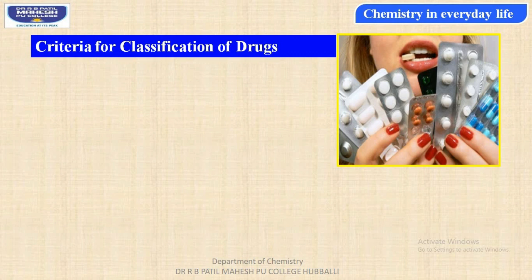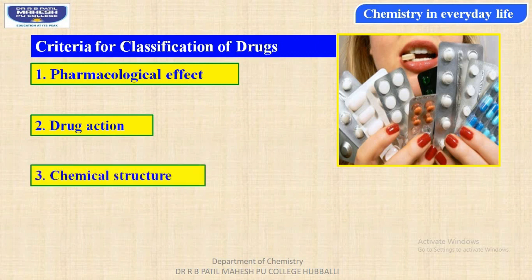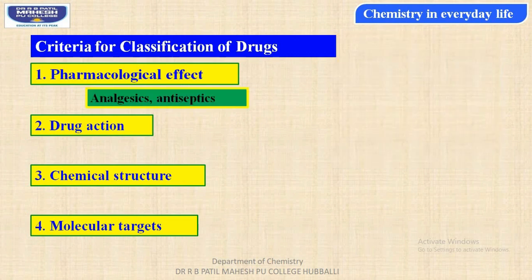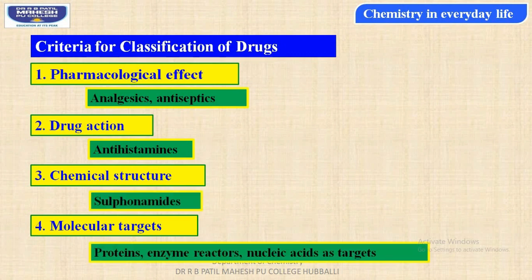Now students, let us study the criteria for classification of drugs. The first one is pharmacological effect, second drug action, third chemical structure, fourth molecular targets. Examples of pharmacological effects are analgesic and antiseptic, whereas for drug action, antihistamines; for chemical structure, sulfonamide drugs; and molecular targets, students, are proteins, enzymes, receptors, and nucleic acids, that is both DNA and RNA as targets.